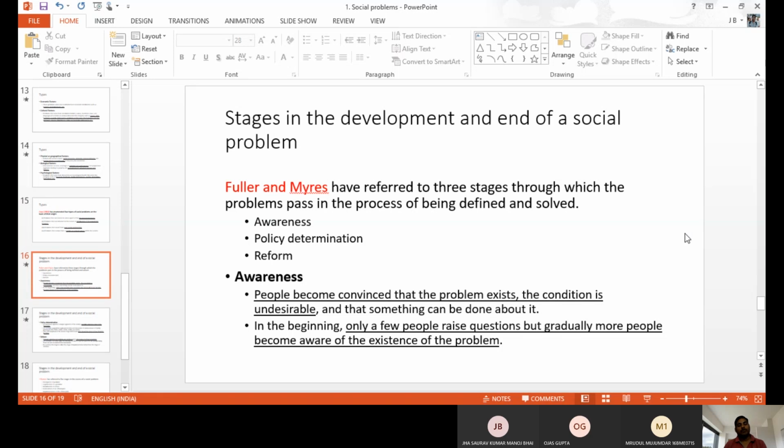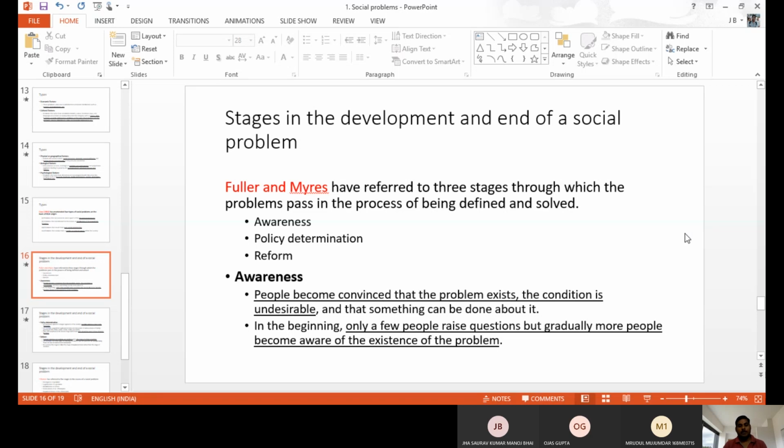And the third stage, reform, that is implementation of the policy, and it reaches the people. That is the last stage of the end of the social problem. Because when the policy is introduced and implemented for the people, then we are able to control the issue. I think we have three different stages from the start to the end of social problems.